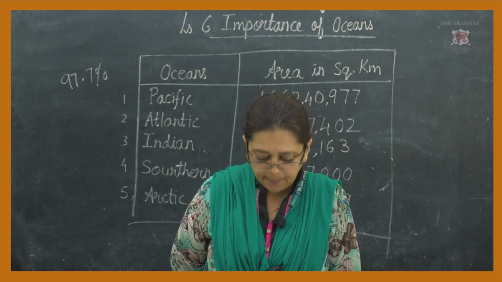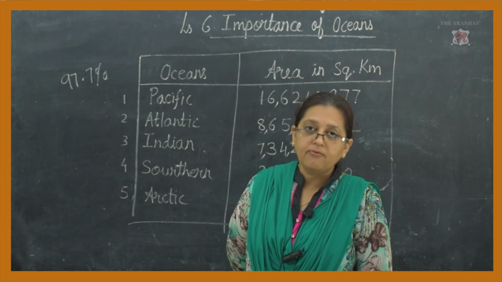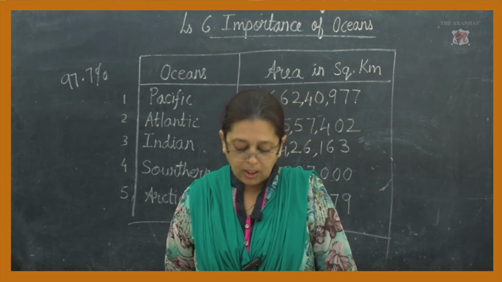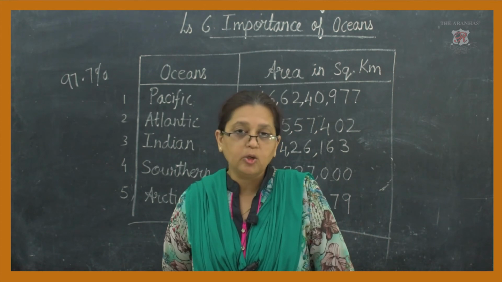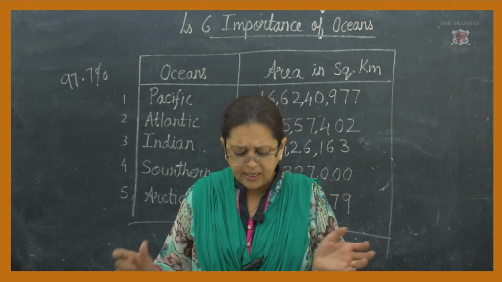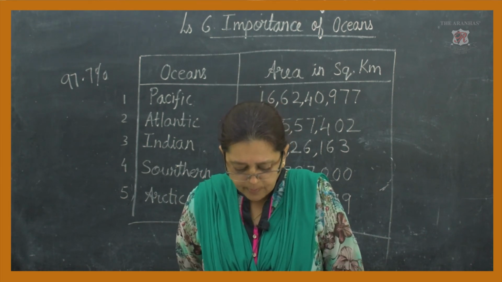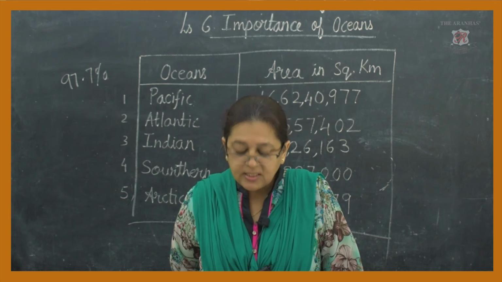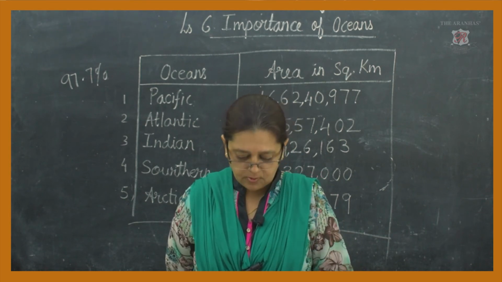Once they die, their remains accumulate in the ocean. Their remains accumulate means it gets collected to a quantity of something. It gets collected and sinks to the bottom, right?